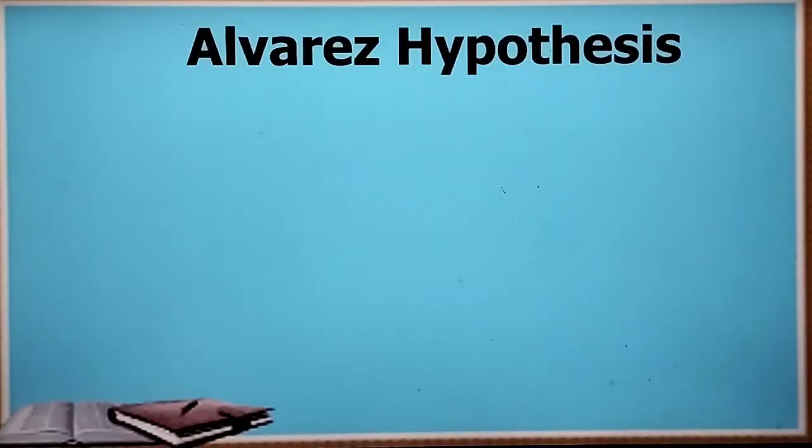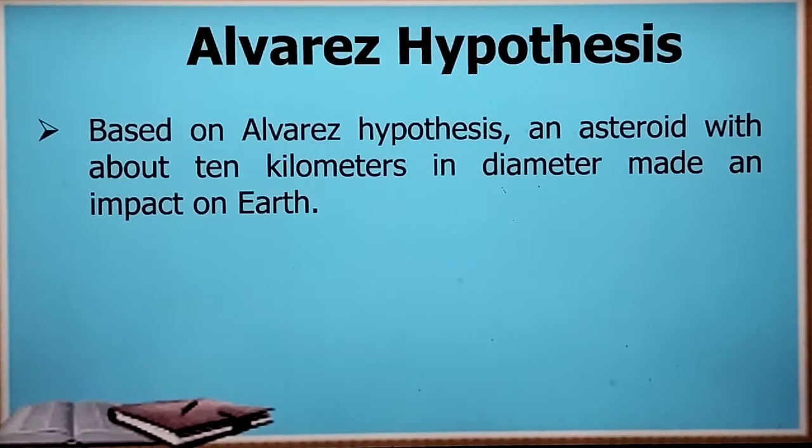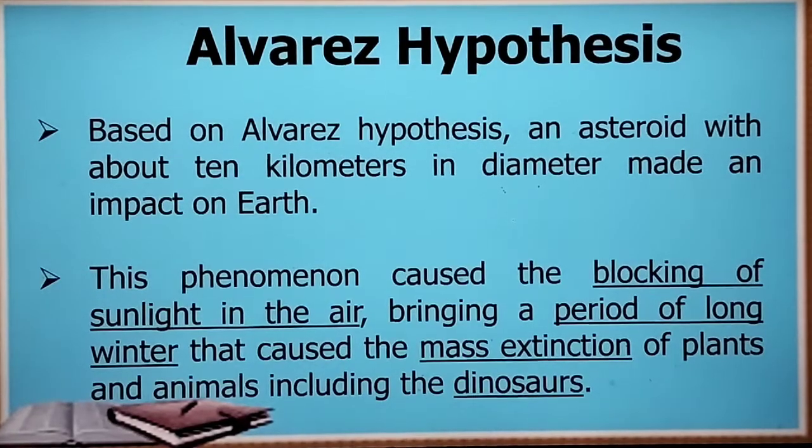Now, what is Alvarez hypothesis? So, based on Alvarez hypothesis, an asteroid with about 10 kilometers in diameter made an impact on Earth. So, ito yung reason kung bakit nagkaroon ng tinatawag na mass extinction of plants and animals, of course, including the dinosaurs. It's just because this asteroid blocks the sunlight and air, bringing a period of long winter.